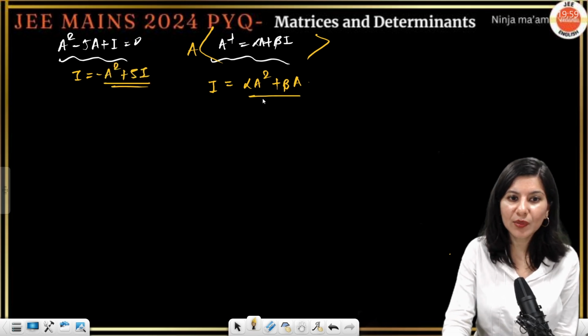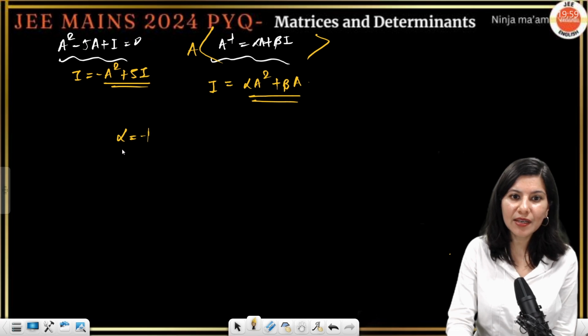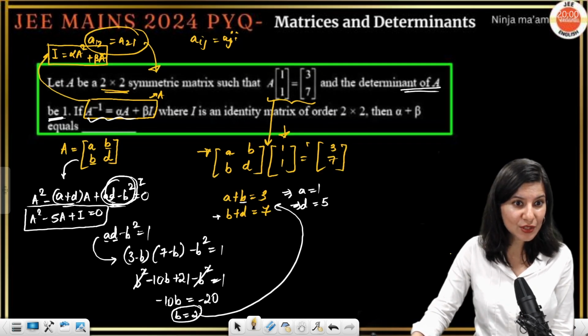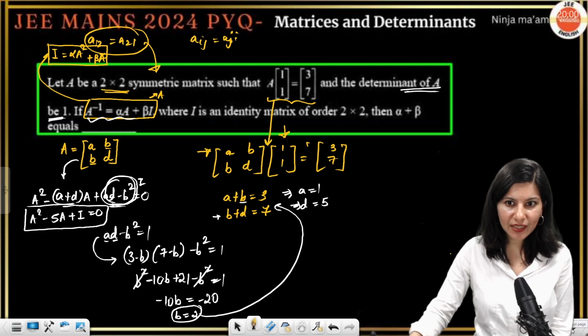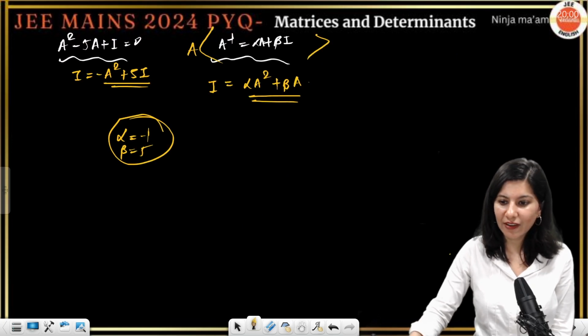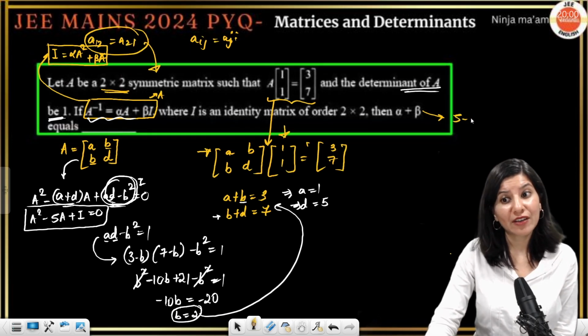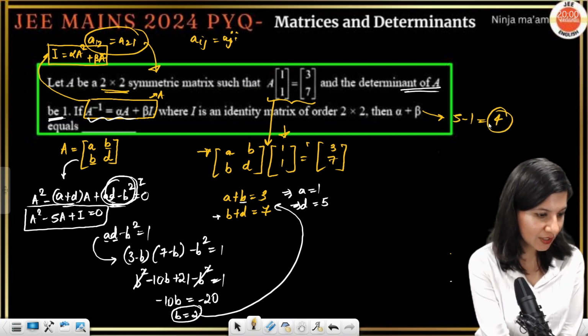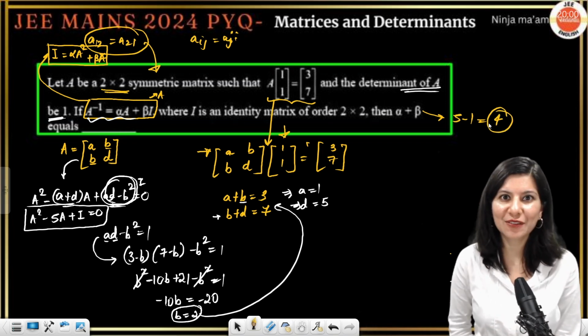Now you compare this with this. So alpha is clearly minus 1 and beta is 5. So what you have to calculate in this question is alpha plus beta, I guess. Okay, alpha plus beta is 5 minus 1, that is 4. So 4 is the correct answer of this particular question.